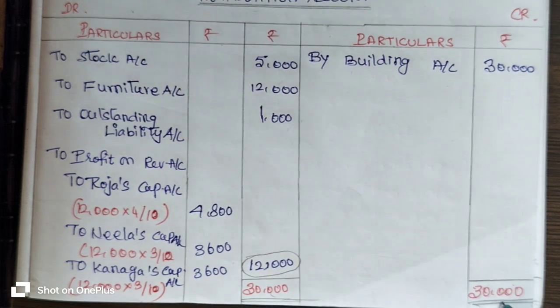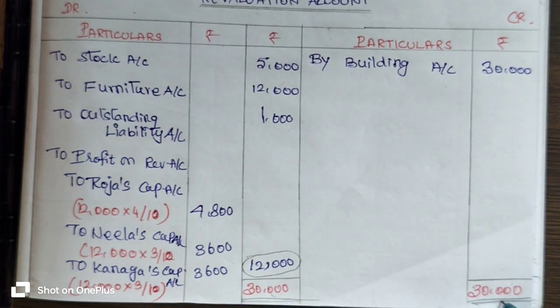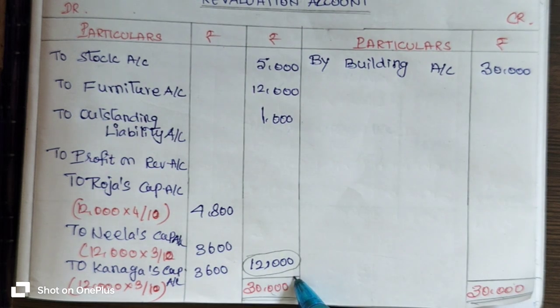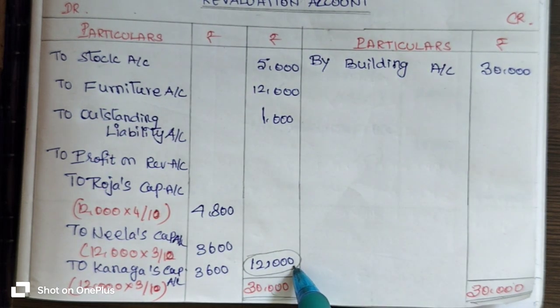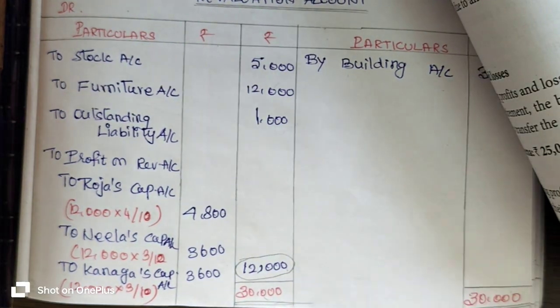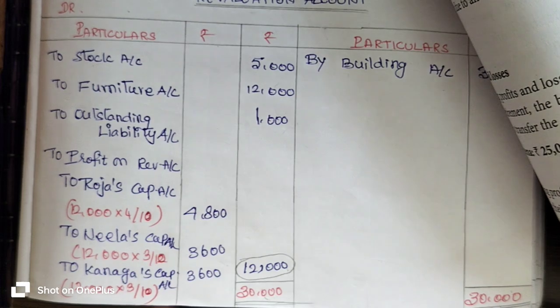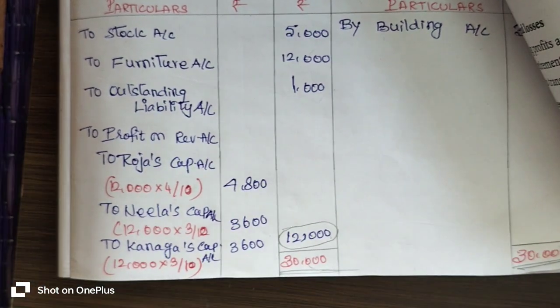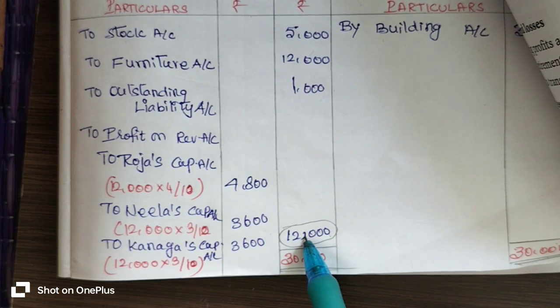If you get the total on the credit side, you will get the balancing figure on the debit side, which means you got the profit on revaluation on the debtor side. So that 12,000 rupees is the profit on revaluation.